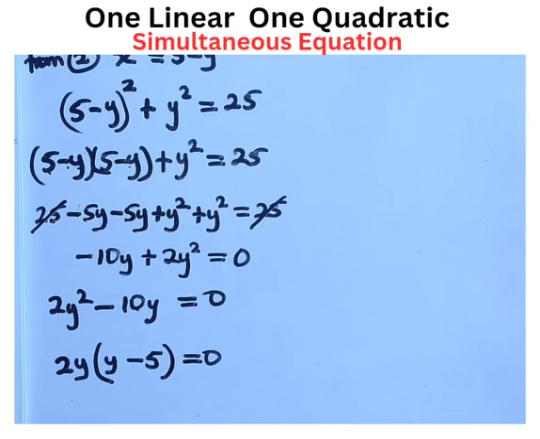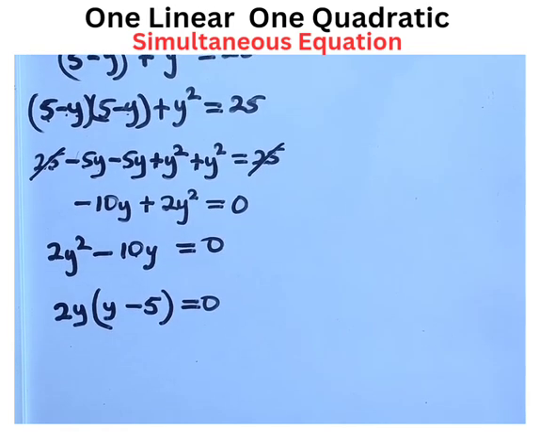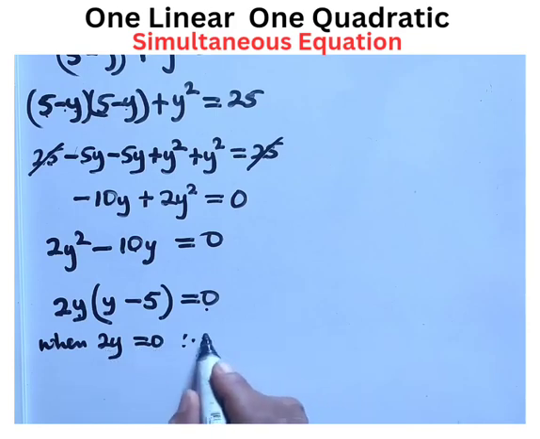Now, two things multiply to give 0. That means each of them can be equal to 0. Let's consider it one by one. Let's consider 2y equal to 0, and y minus 5 equal to 0. When 2y equals 0, therefore y will be what? When you divide both sides by 2, 0 divided by 2 will give you 0. That means y will be 0. So this is y1, because we're going to get two values for y. This is the first value for y.